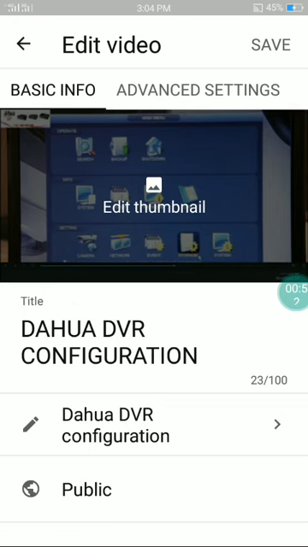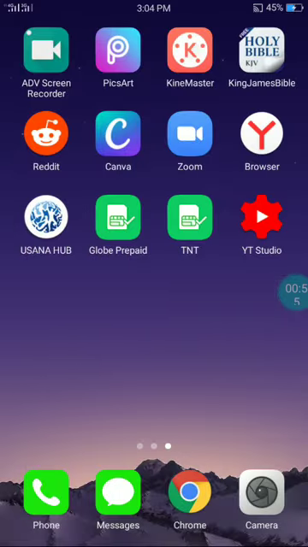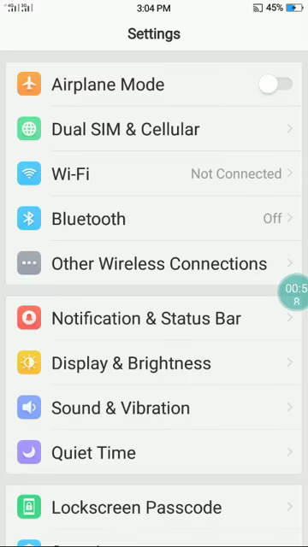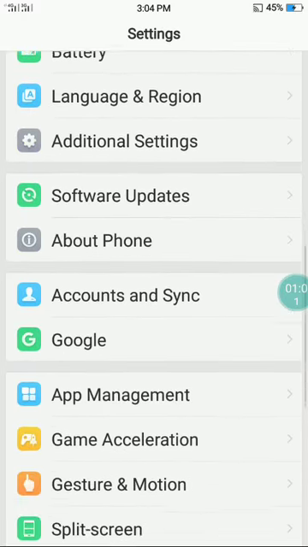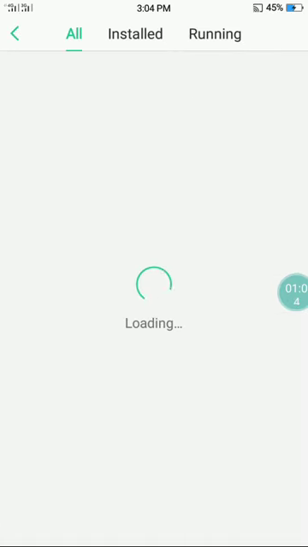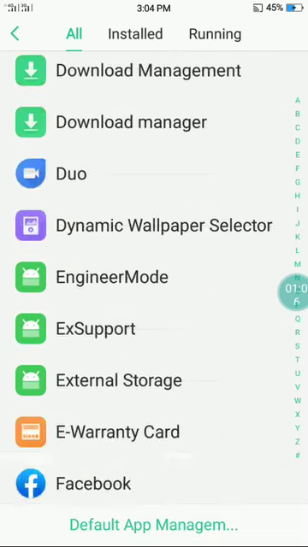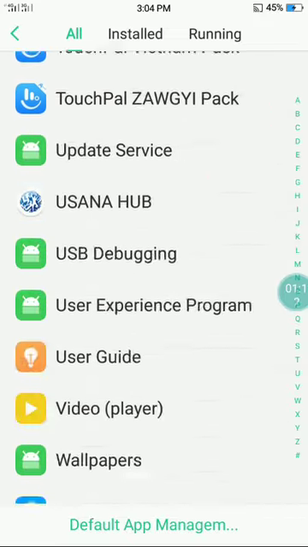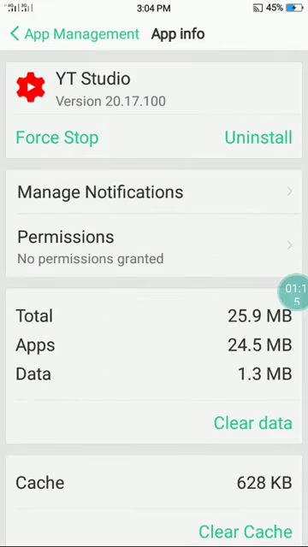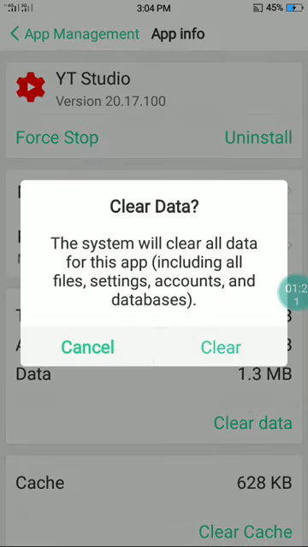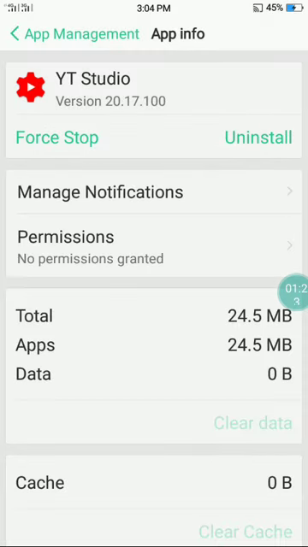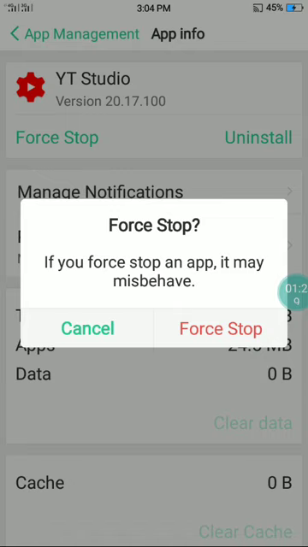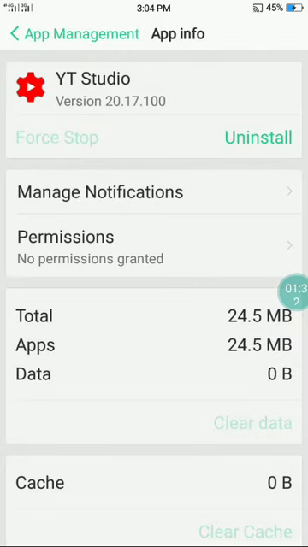first you can go to the settings, and go for the app management. Now what we're going to do here is we need to clear the data. Okay, clear. The cache will as well be cleared, and we force stop.